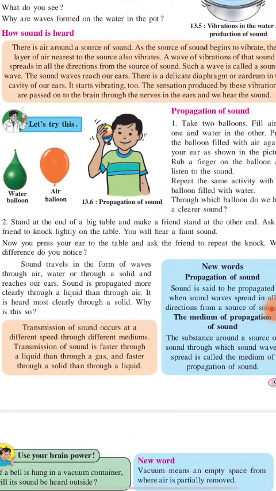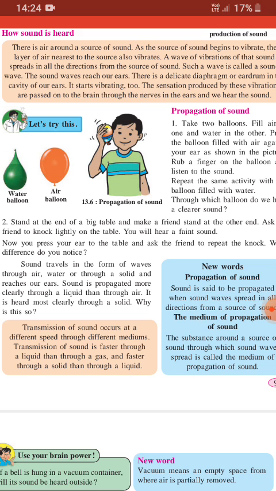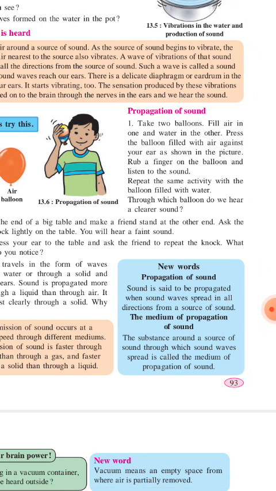Next is propagation of sound. How is sound propagated? What is the actual meaning of propagation? It is very simple. Sound always travels in the form of a wave through air, water, or a solid, and then reaches our ear. Whatever the medium, solid, liquid, or air, sound always travels in the form of a wave. Sound is propagated more clearly through a liquid than air. It is heard almost clearly through a solid. Sound is said to be propagated when the sound wave spreads in all directions from the source of sound.